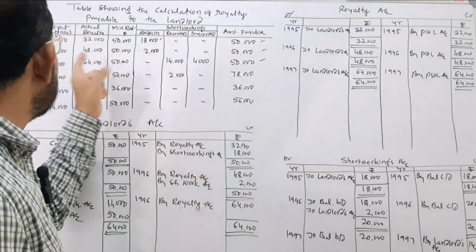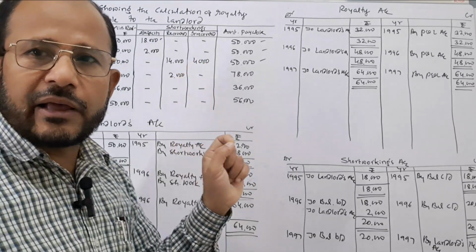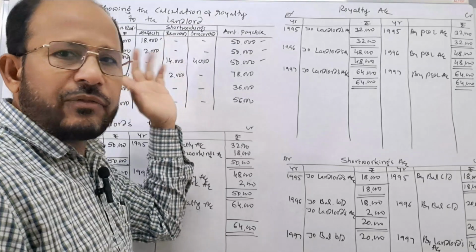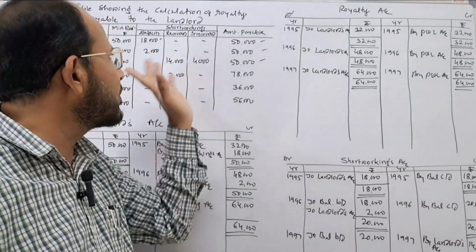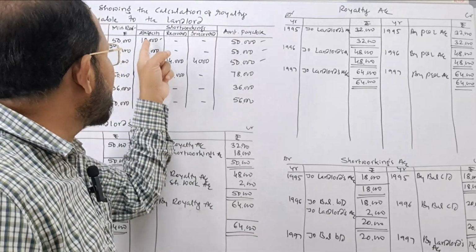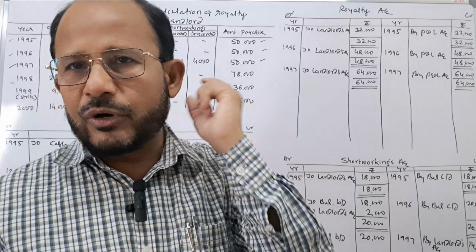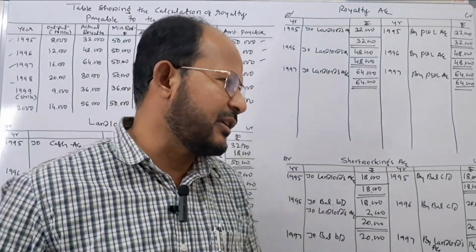Now you see in the year 1997, 4,000 is treated as irrecovered because this is the last year to recover the short workings of the first year. Therefore, only 14,000 was the excess amount of royalty that was applied for the recovery of short workings of rupees 14,000, and the remaining balance of short workings amounting to rupees 4,000 is treated as loss, hence transferred to profit and loss account.